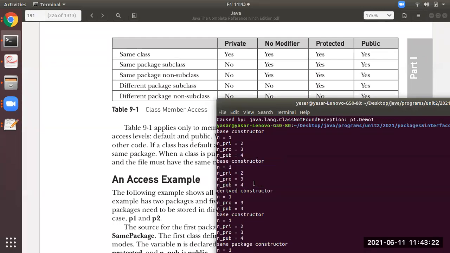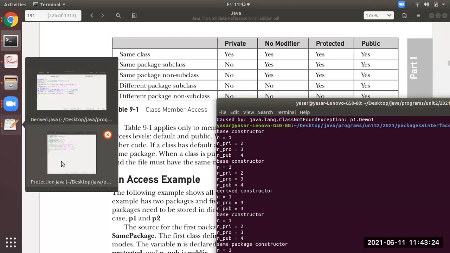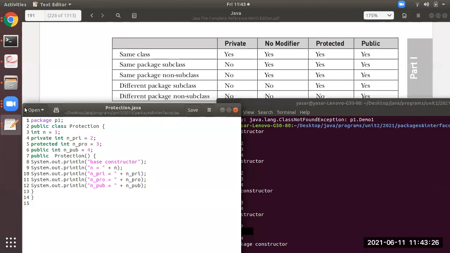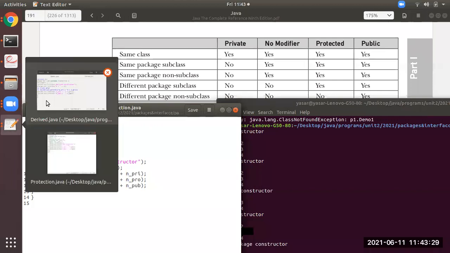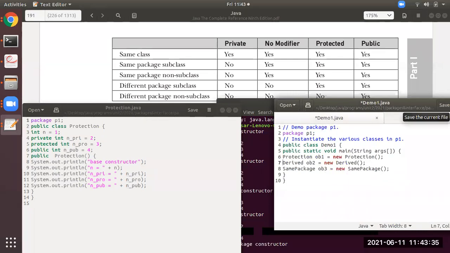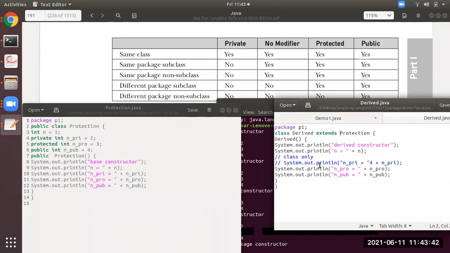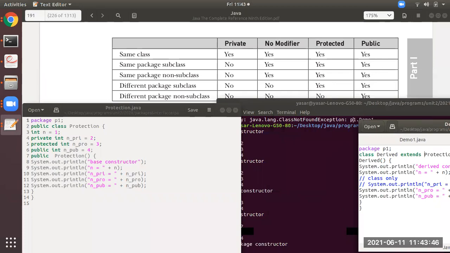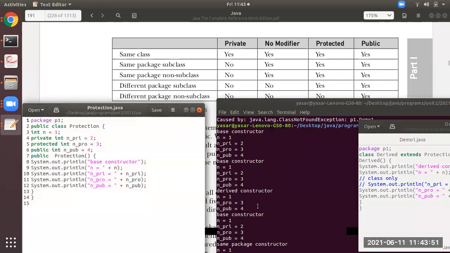This is not that much important. The main thing is when the constructor of derive is called, where is the class? This one. You can observe here with the table to this output.